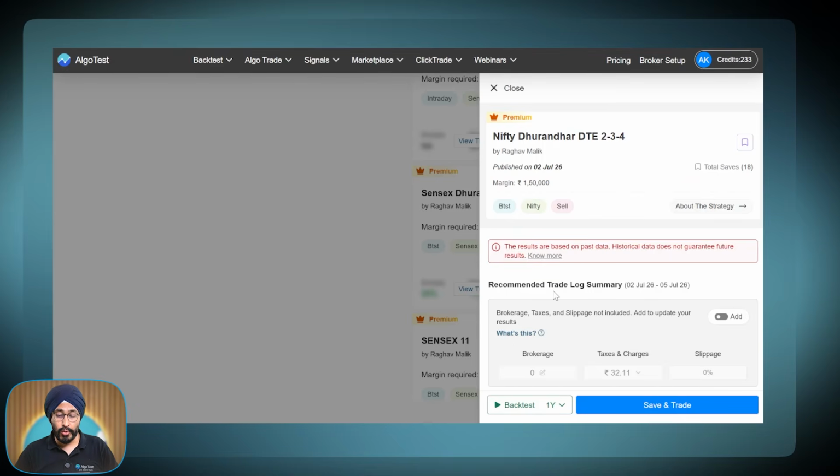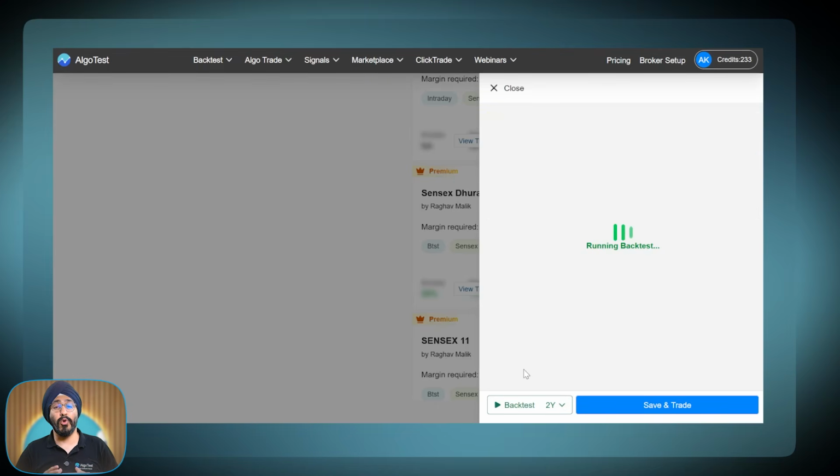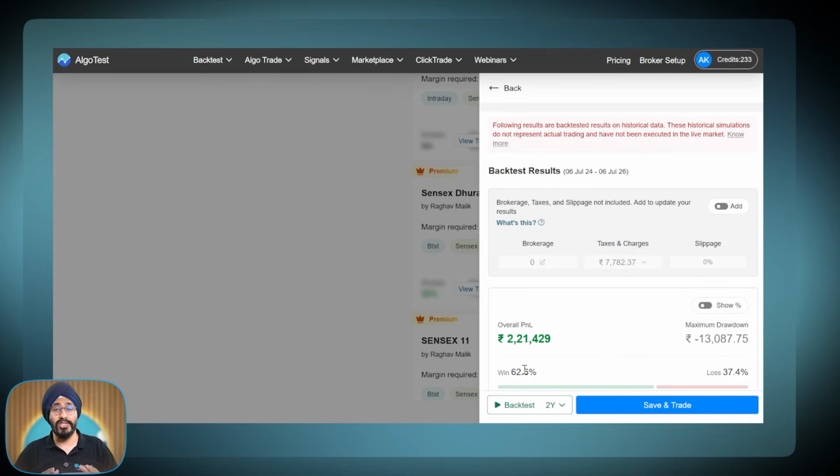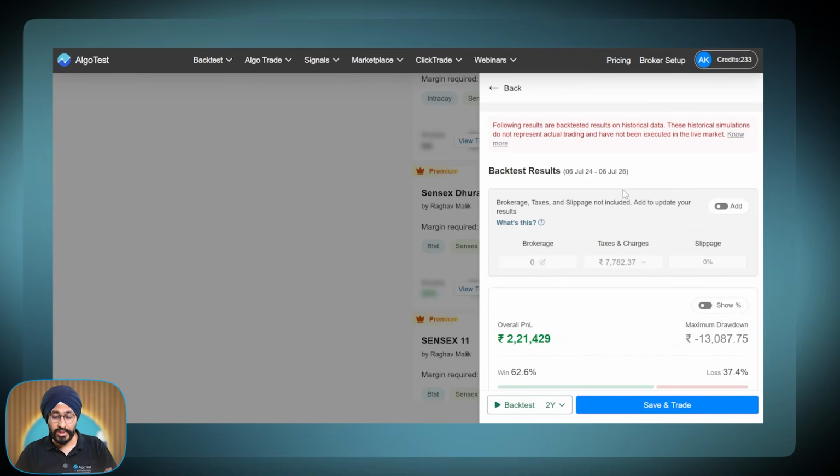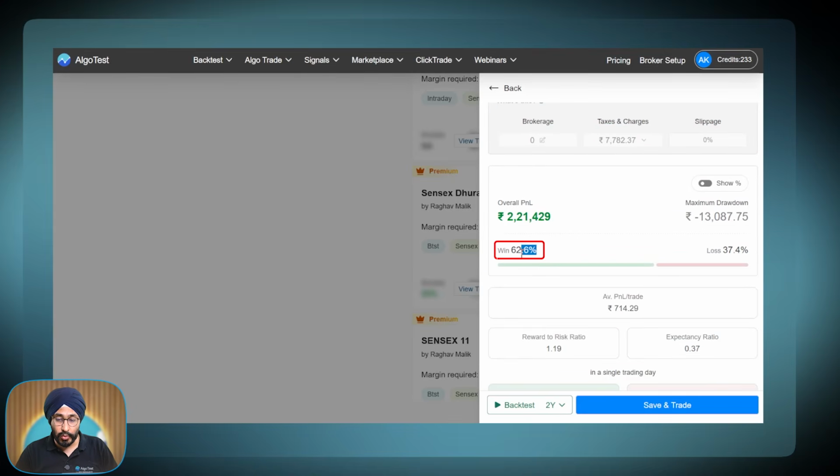So here we come to the strategy and we try and look at some of the stats for it. In order to look at the stats, I am going to backtest it over a 2-year period. Why 2 years? Because this would be more representative of the strategy over a longer period of time. Alright. So the margin required, as you remember, was 1,50,000 for this strategy. That is what you require to run this strategy. The win percentage is 62%, the loss percentage is 37%. The backtested overall PNL is 2 lakh rupees. The maximum drawdown is 13,000 rupees.